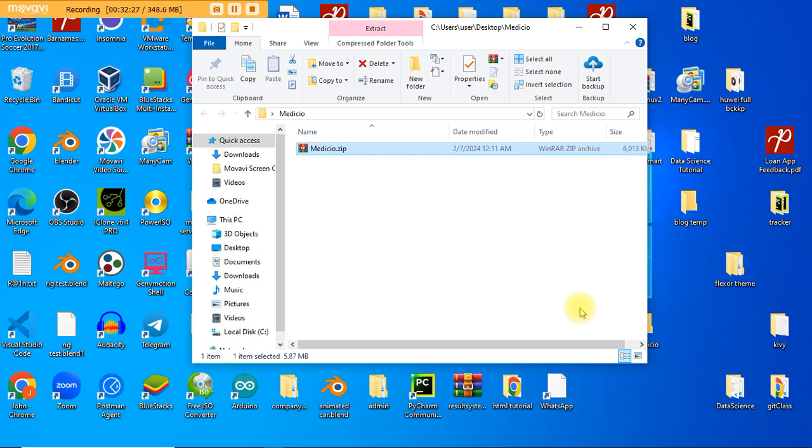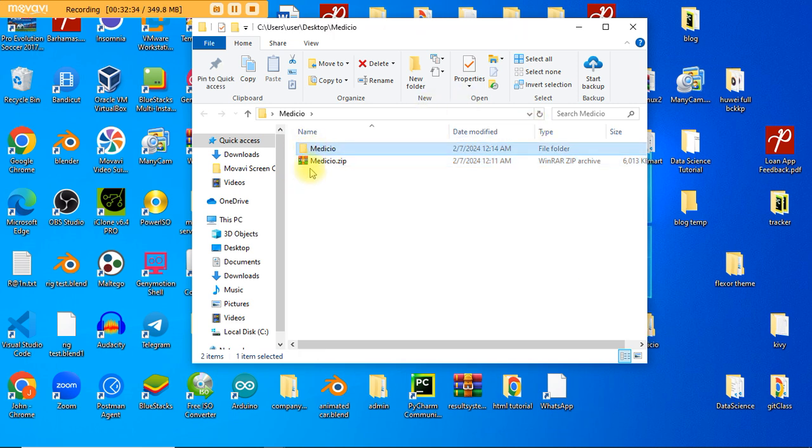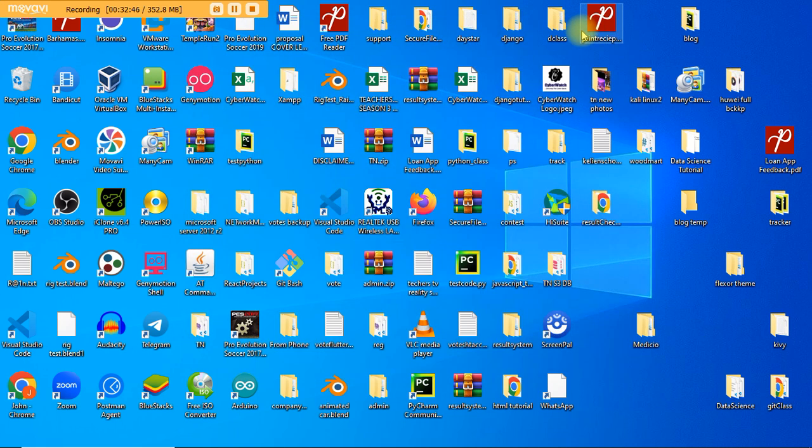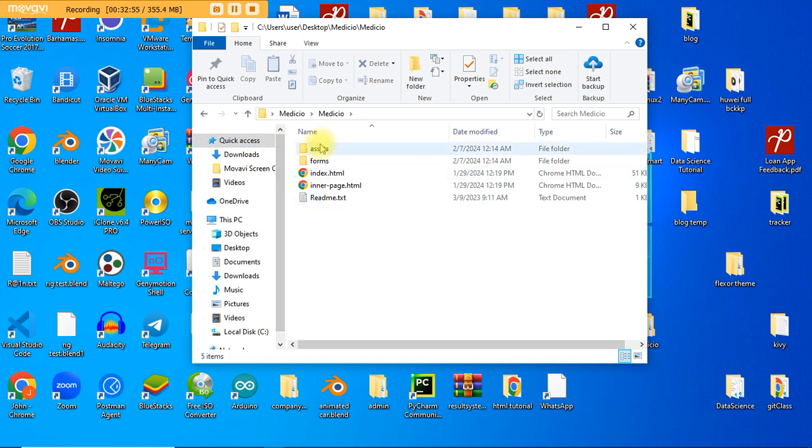So after the extraction of the file, you're going to see a folder like this. We can use this file format rather. So this is what we're going to be using, this Medicio. Okay, you can leave it here or you can move it out here, but let's just leave it there now. Before that, let me go back there and open the Medicio up. You see that we have some files and folders here.